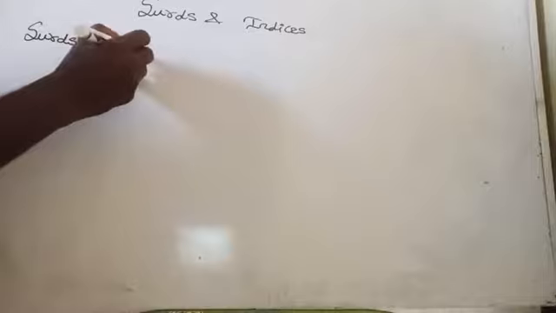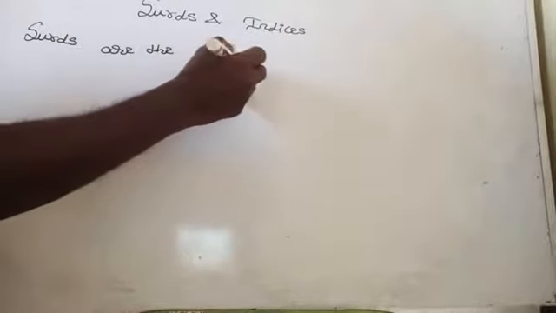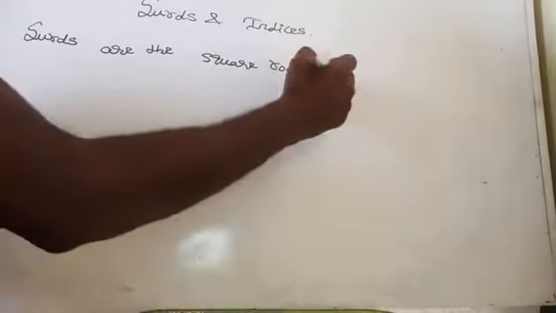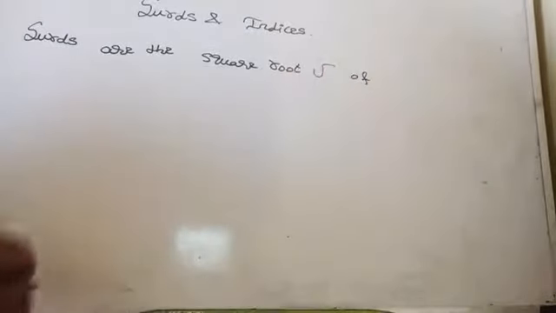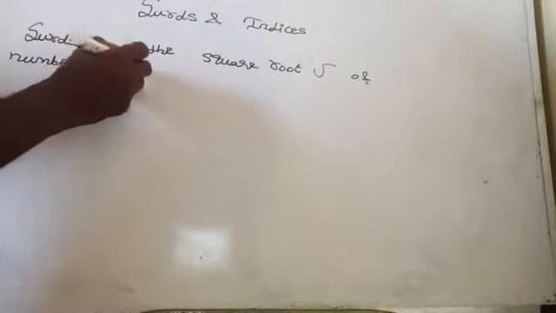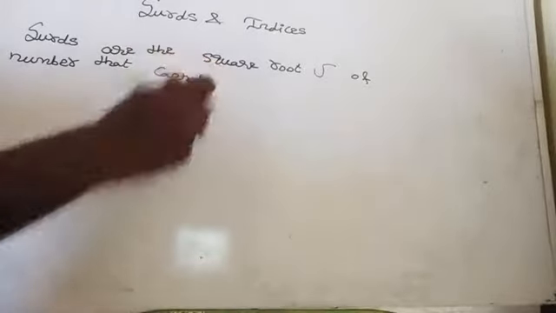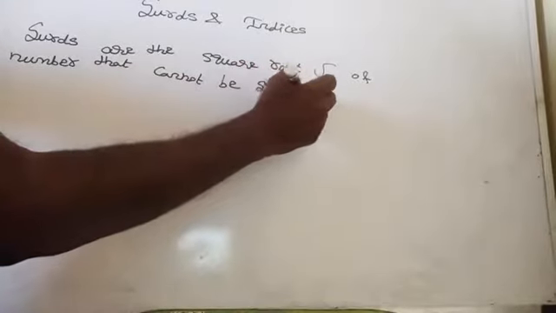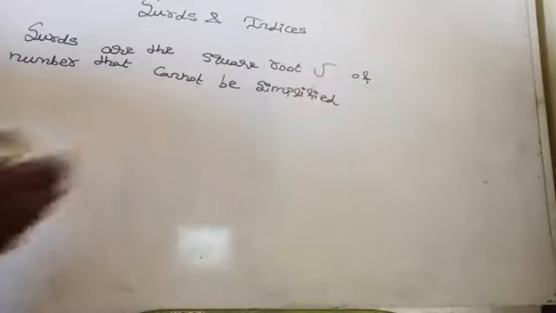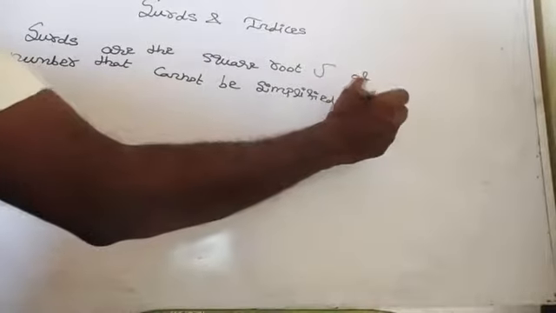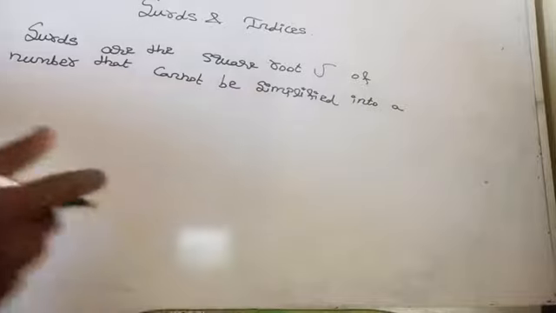Surds are the square root of a number that cannot be simplified into a whole or rational number.